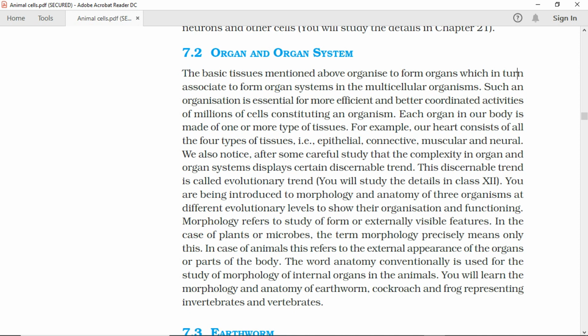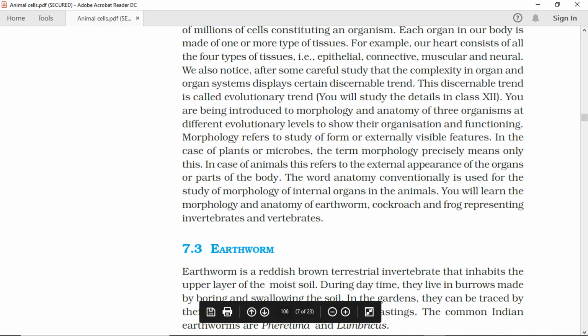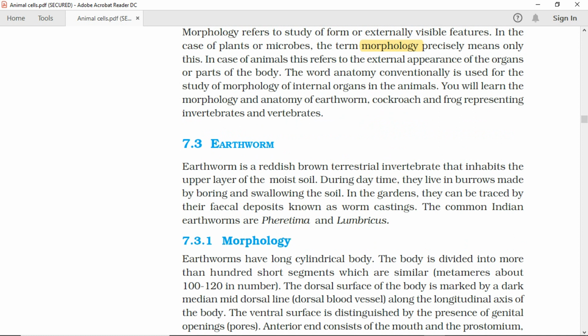In the case of plants or microbes, the term morphology precisely means only this. In case of animals, this refers to the external appearance of the organs or parts of the body. The word anatomy conventionally is used for the study of morphology of internal organs in the animals. You will learn the morphology and anatomy of earthworm, cockroach, and frog representing invertebrates and vertebrates.